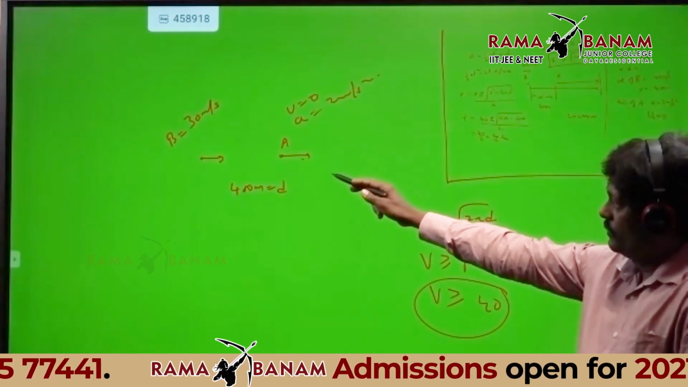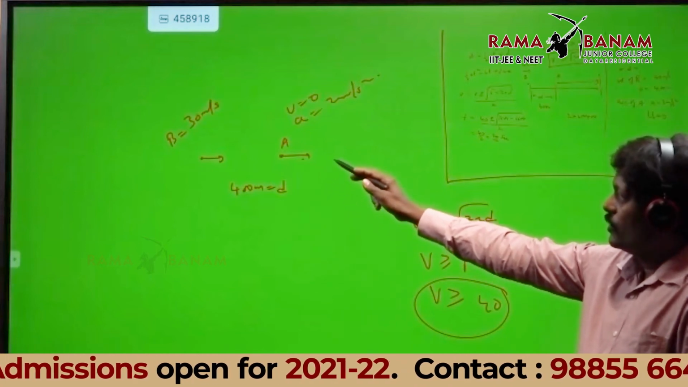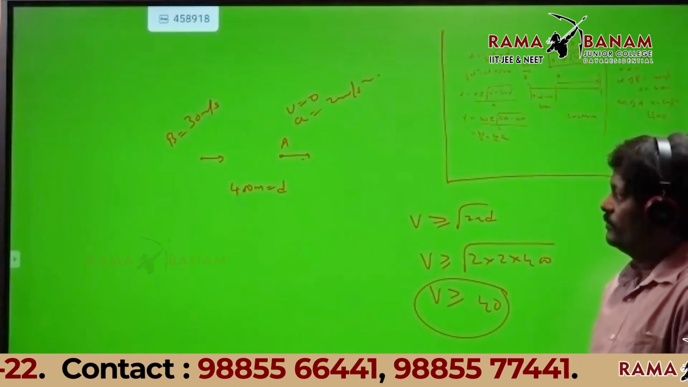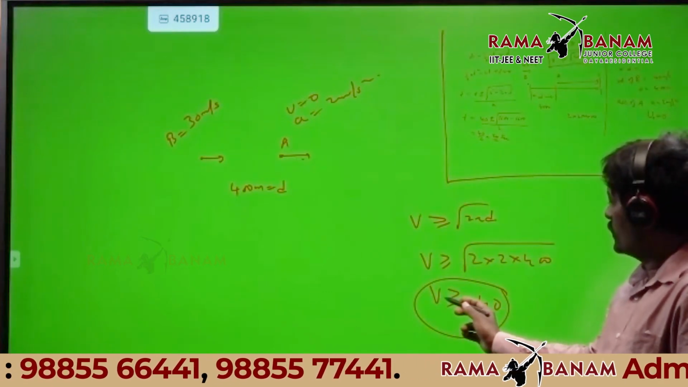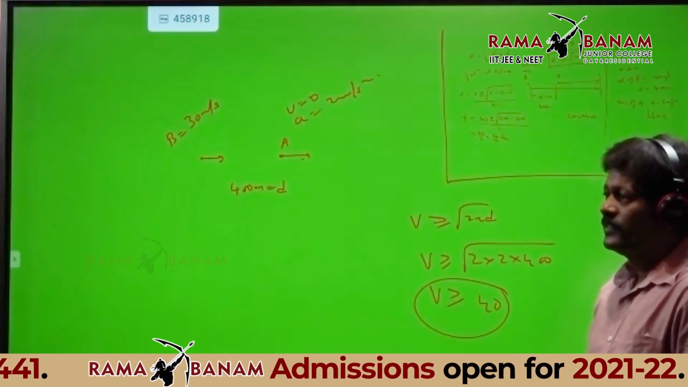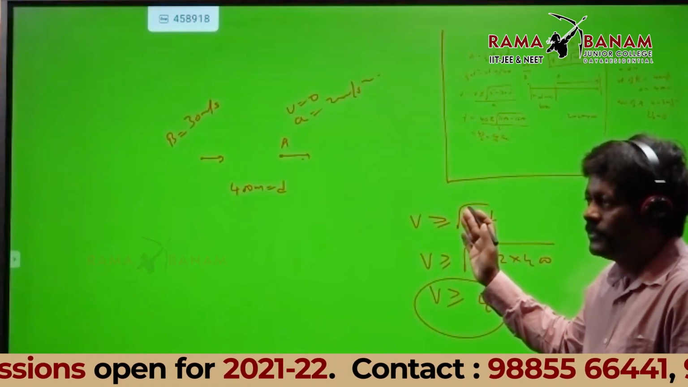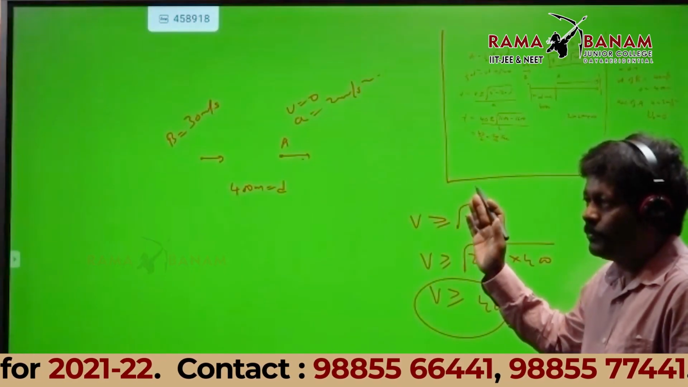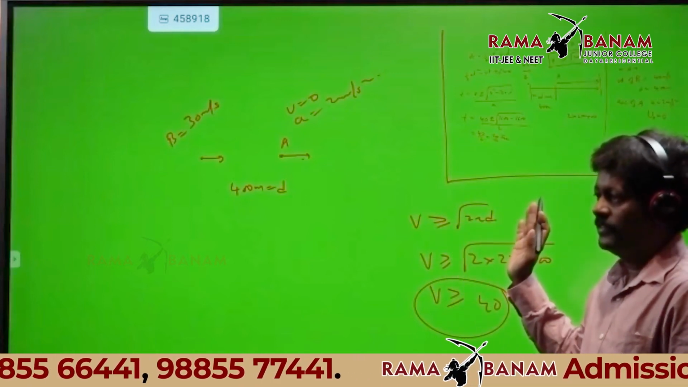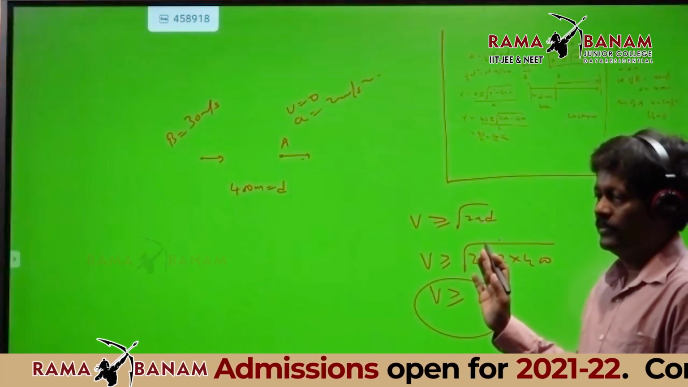In the diagram I have given, B is having 30. So can B meet A? No, because 30 is not greater than 40. So car B cannot meet car A. Do you understand the point? Yes, sir. That is very okay.